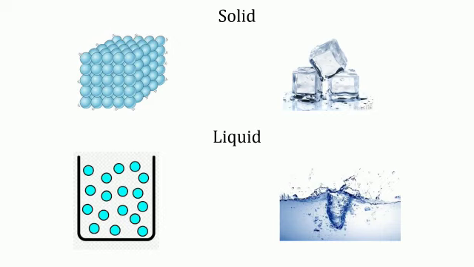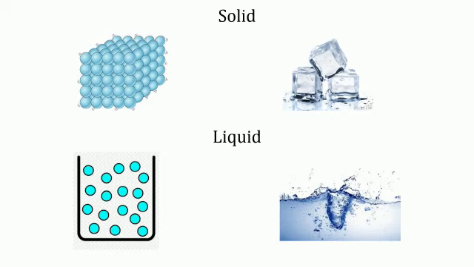Solid. The particles of a solid are very close to each other and they vibrate at their fixed position. Hence, solids have definite shape and volume. They also have high density, that is, degree of compactness, and non-compressibility. It means you cannot squeeze a solid as the particles of solids are very tightly packed. The strength of intermolecular force is very strong in solids.